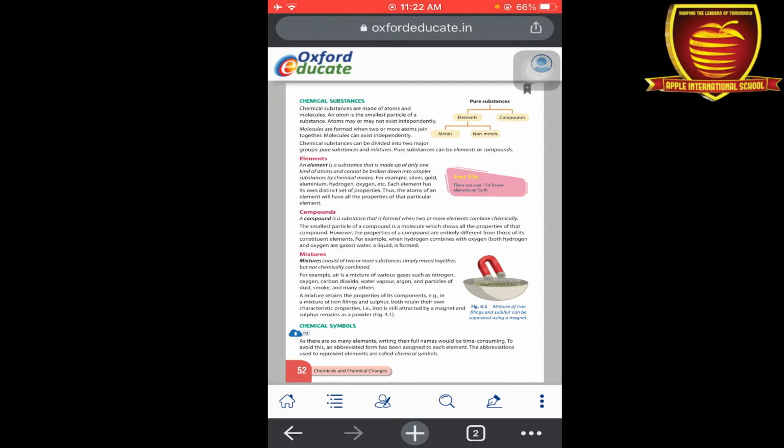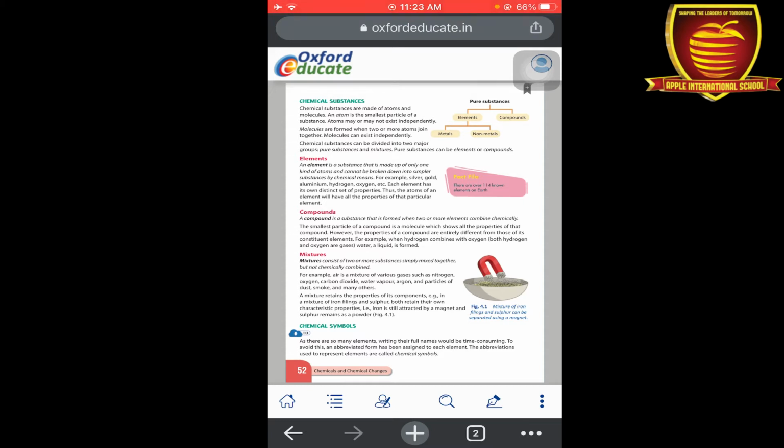That means only one kind of atom is present. For example, hydrogen contains only hydrogen. But take an example of carbon dioxide, CO2. Carbon dioxide is the combination of carbon and oxygen. That's why it is not an example of an element, it is an example of a compound. Further, we are going to discuss the definition of a compound. A compound is a substance that is formed when two or more elements combine together.